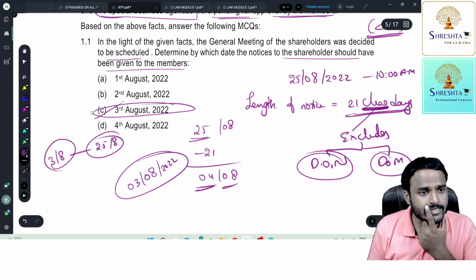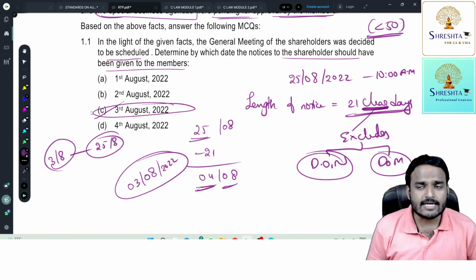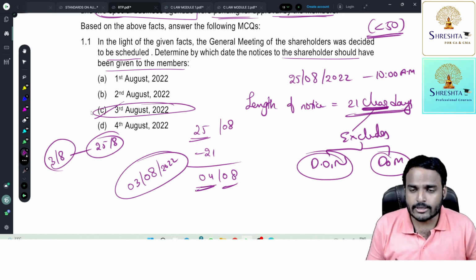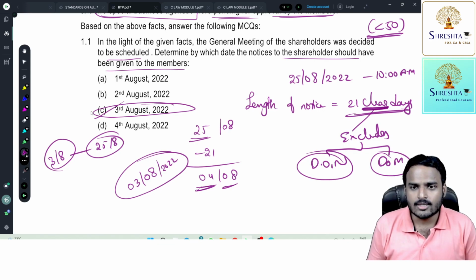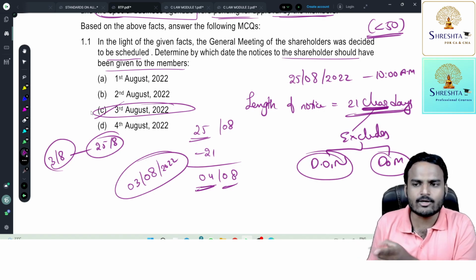But many people will get a doubt. Sir, in case of sending notice through post, 48 hours should be added, for putting the notice into the transmission, 48 hours shall be deducted. No, sir. Nowhere was it mentioned, sending notice through post. This is a general rule. According to the general rule, 21 clear days excludes date of notice and date of meeting.